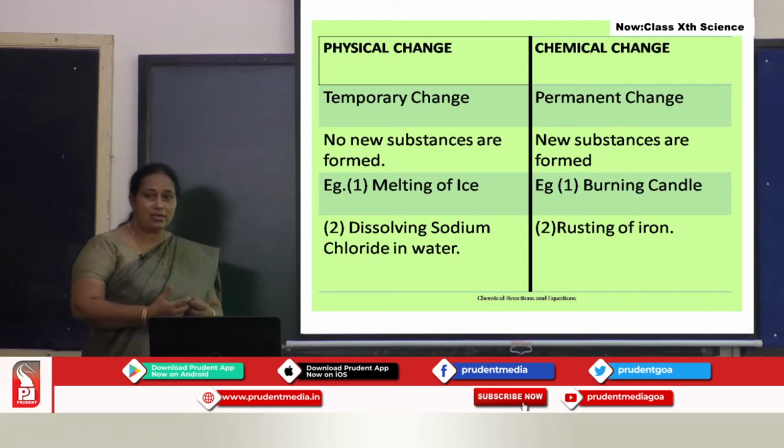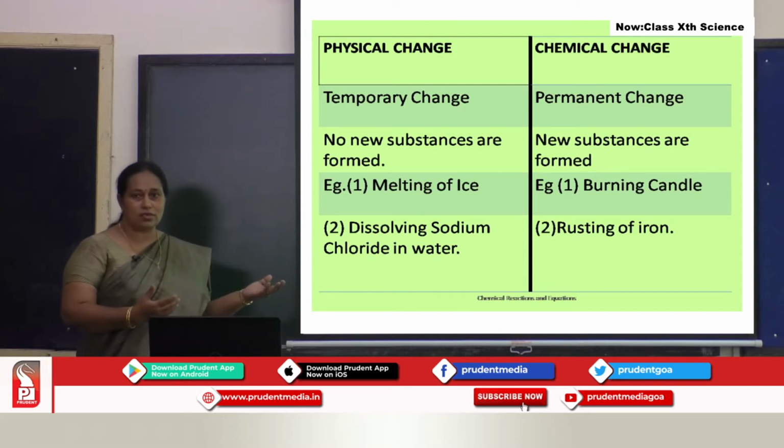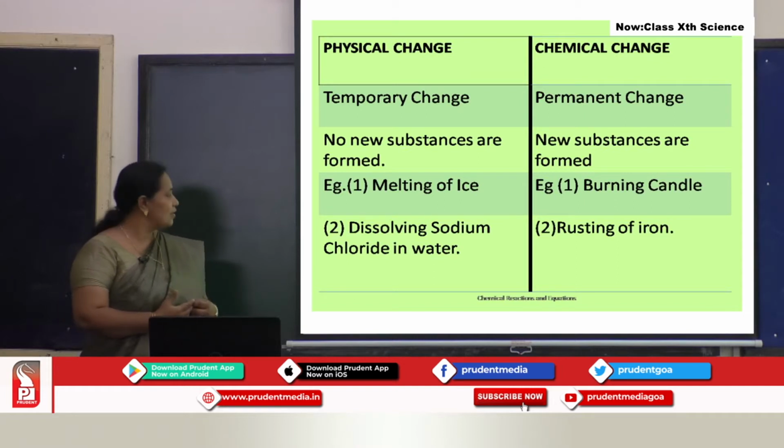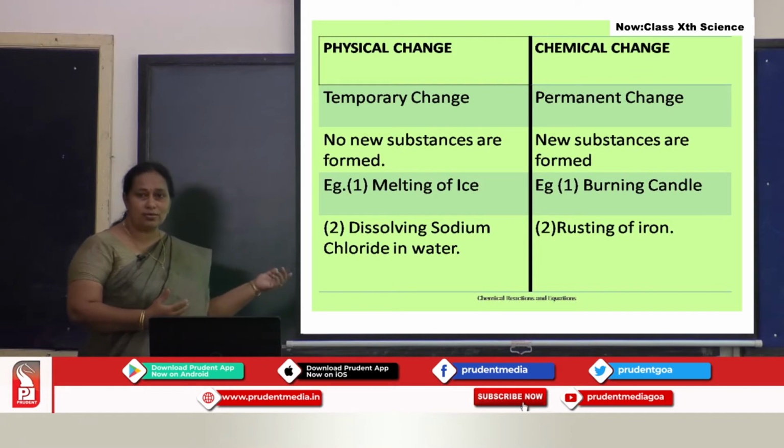When ice melts, it changes into water, but when water is frozen, it is back to ice again. Reversible. The same with dissolving sodium chloride in water. You can get back the salt by the process of evaporation.